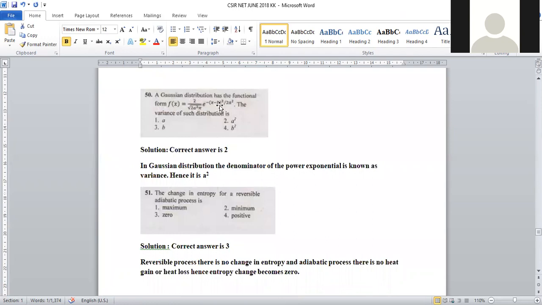A Gaussian distribution has a functional form f(x) equal to 2 by under root 2a square pi, e to the power minus (x minus b) whole square by 2a square.